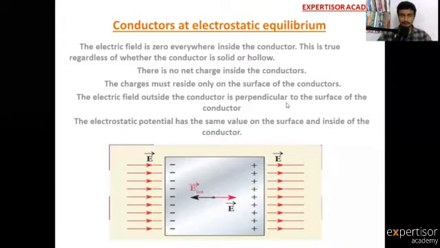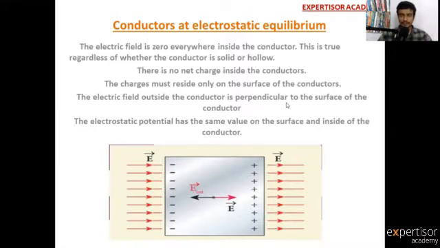You know that in conductors, so many free electrons or free charges are moving in a random way without connection of any battery. At that position, the conductor is at equilibrium, particularly electrostatic equilibrium.